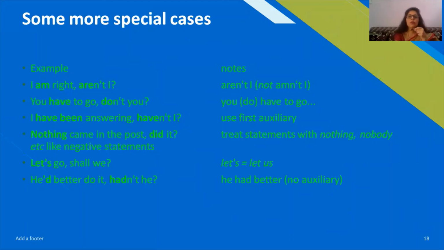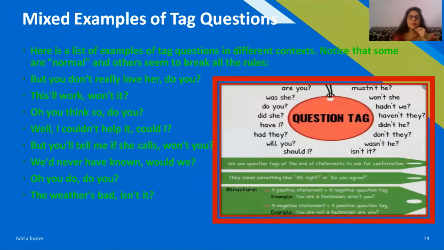So these are some special cases, and some more mixed up examples of question tags can be observed for the sake of intensive practice. But you do not really love her, do you? This will work, won't it?